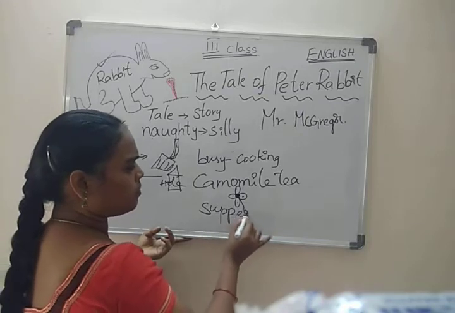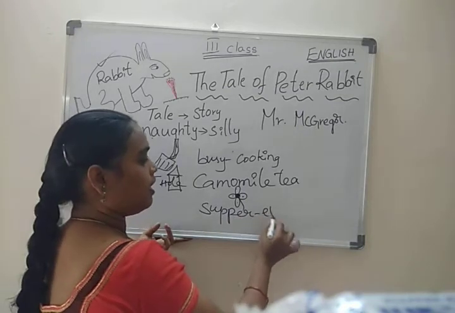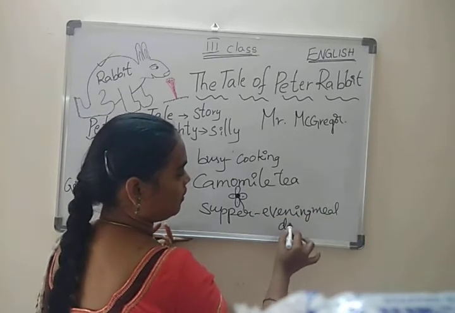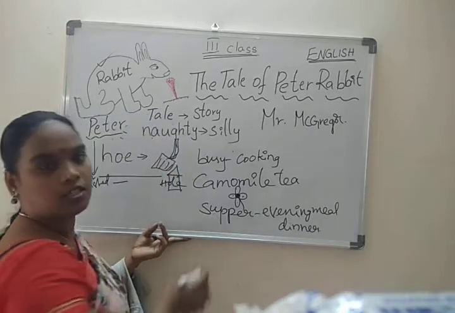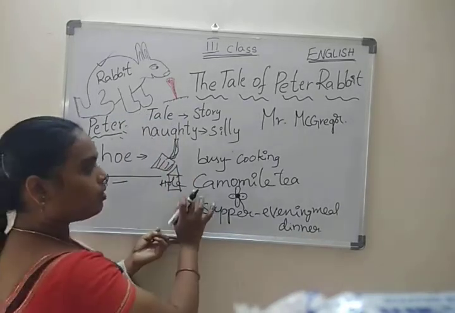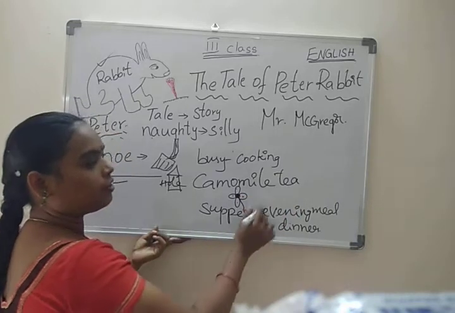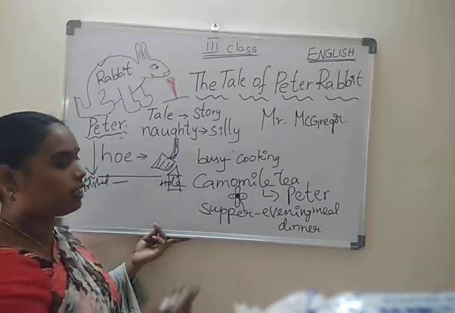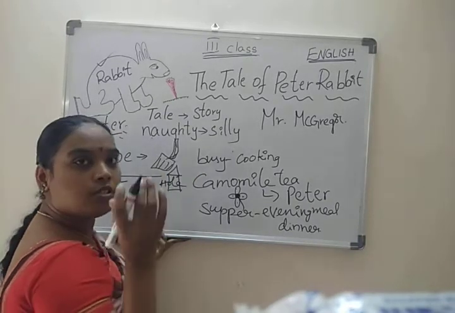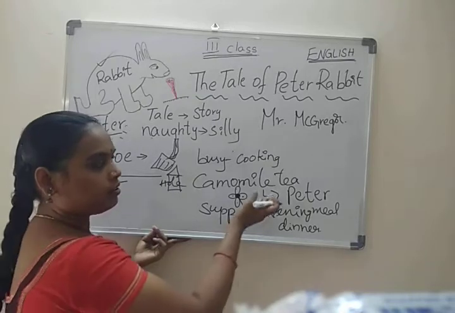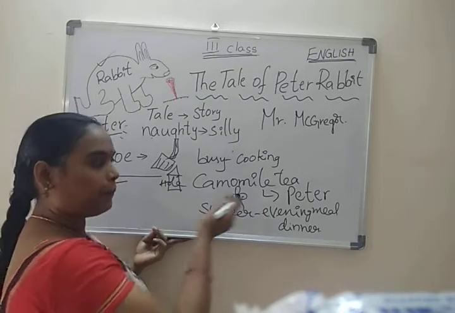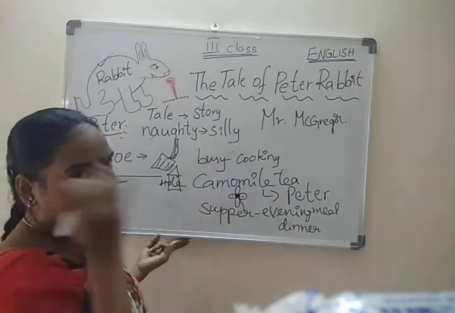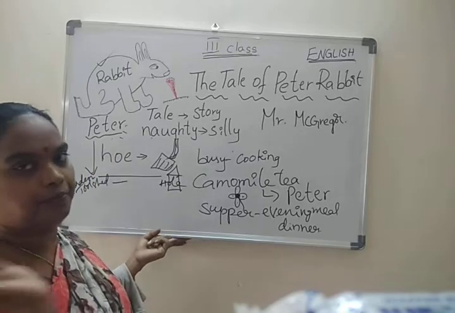As supper. What is meant by supper? Supper means it's an evening meal, like dinner. After this, we have to go to bed. So chamomile tea is a supper for whom? Peter. Because he was not feeling well, that's why she prepared chamomile tea. A dose for him. To whom? Peter. Dose for Peter. Then she gave it to Peter and Peter slept.